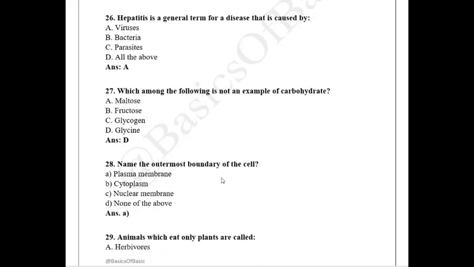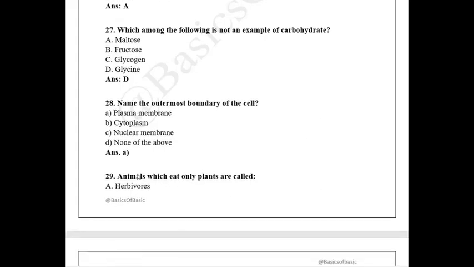Name the outermost boundary of the cell. So we need the name of the boundary of the cell. So the options are cytoplasm, nuclear membrane, plasma membrane, none. So by seeing this, you can remove cytoplasm because it is also a component of the cell. Nuclear membrane is the membrane of the nucleus which is present inside the cell. So you can't select that. So the answer would be plasma membrane.